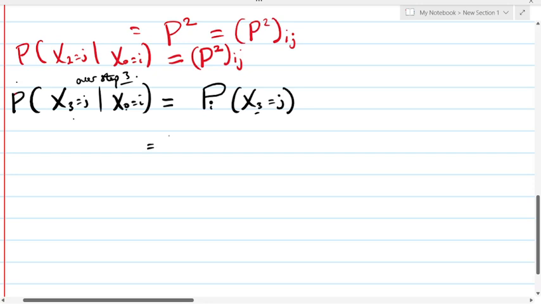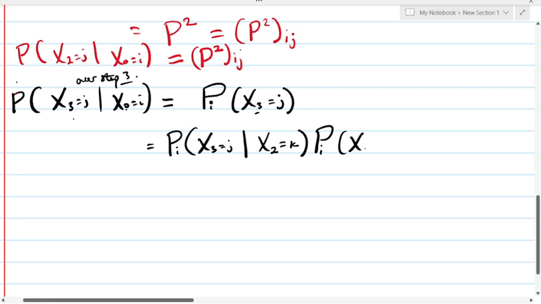Then let's partition this now using the partition theorem. X3 J, then I introduce X2, and that will be K. Since we partition, we have to write it out. Pi, then X2, the time we introduce K, using the partition theorem. So then we have to include our summation, K equals 1 to n, as the case may be.